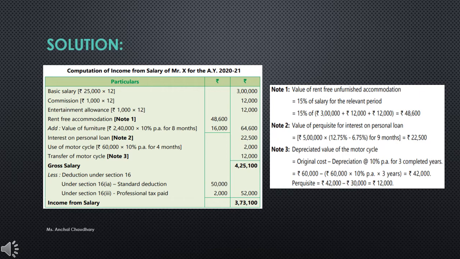Also, at the end of the question it has been said that the professional tax paid by Mr. X is rupees 2,000. The professional tax paid is also your deduction under section 16, so you get a further deduction of 2,000. After deducting these deductions, whatever amount you get will be your income from salary. Here your income from salary is 3,73,100. Students, this is how you have to solve the question. I hope you are clear with this numerical.